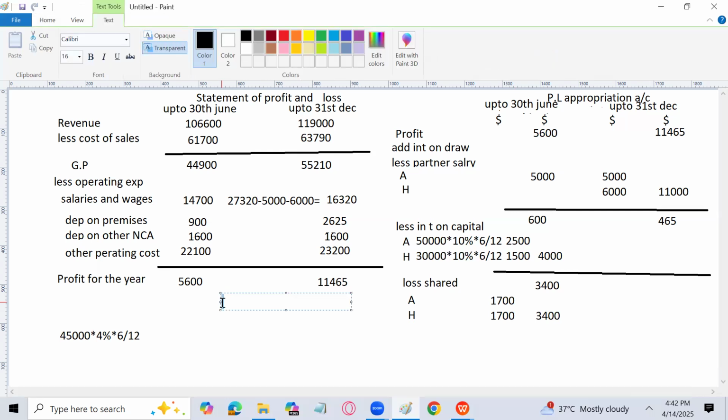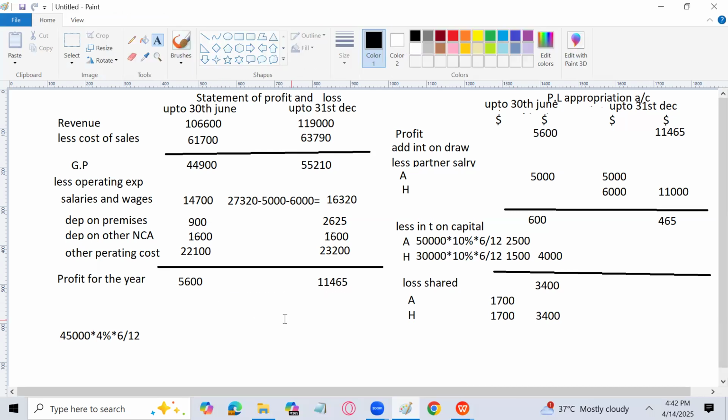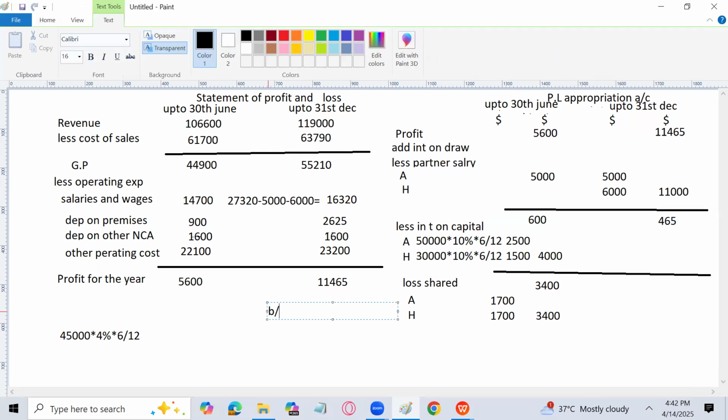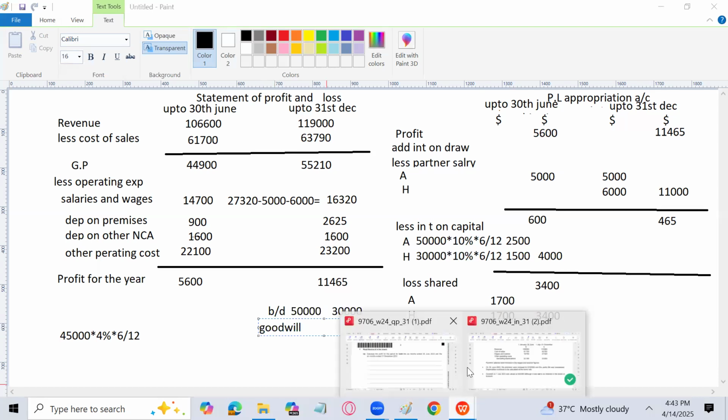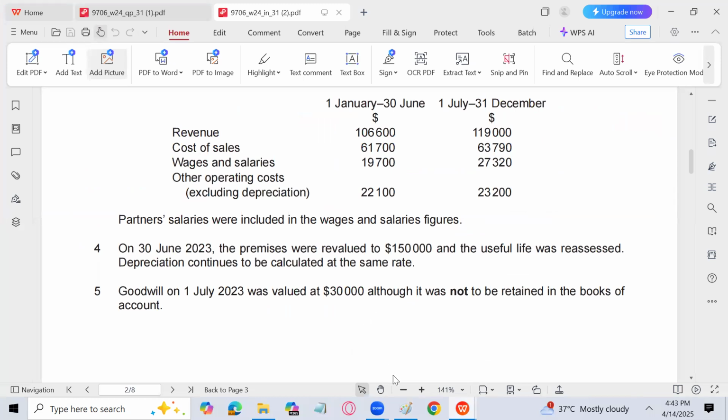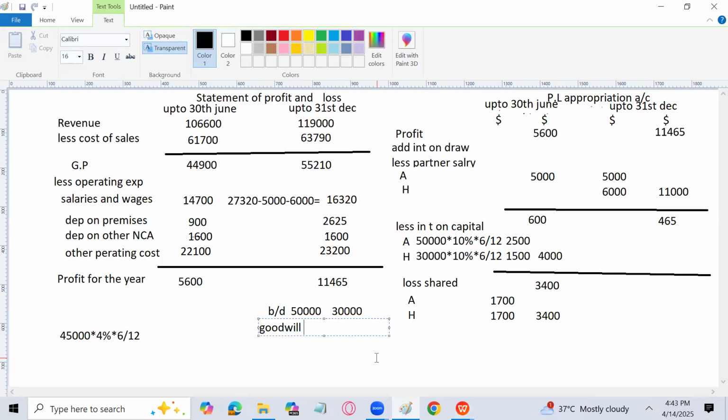Let's prepare the capital account for A and H. First of all, this calculation you can do. For brought down, we have 50,000 and 30,000. Then there is goodwill, which is supposed to be credited first, equally. And what is the amount of goodwill? If you just look at the question, the amount of goodwill is 30,000, so it will be distributed equally between the partners, that is 15,000 and 15,000.